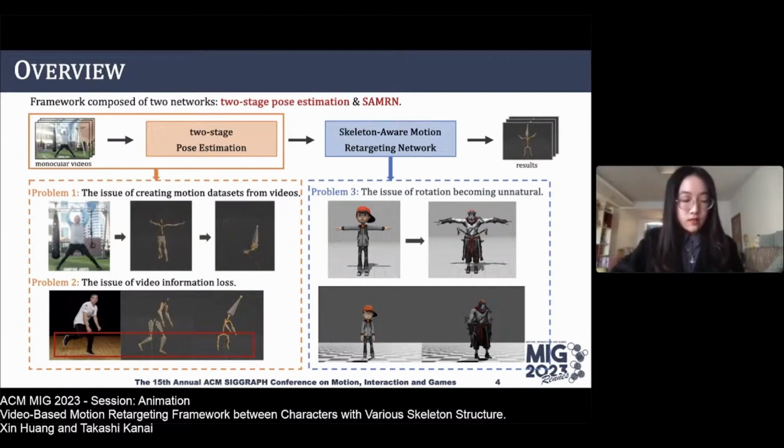And the second issue is that video data is not used in the training process, resulting in the loss of some information in the result motion. Last, in the skeleton-aware motion retargeting network, when characters rotate more than 180 degrees, the result movements become unnatural.